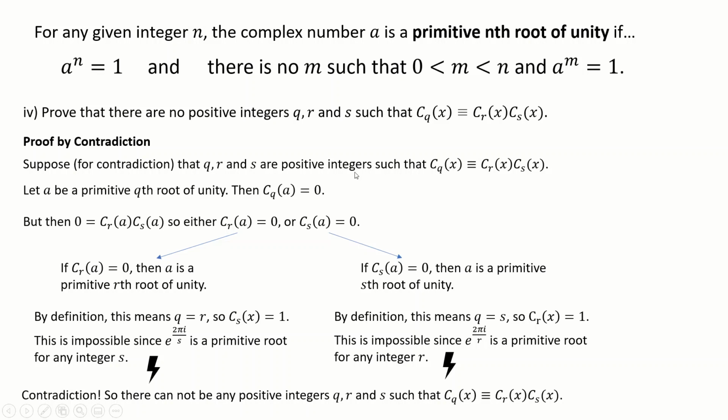So quite a nice question if you like exploring these complex numbers, if you're comfortable with the idea of nth roots of unity, and you were able to understand what this extension meant for it to be a primitive nth root of unity. This proof, make sure you do understand what's going on here, and they've written it up quite nicely in the solutions as well if you want to read an alternative explanation.